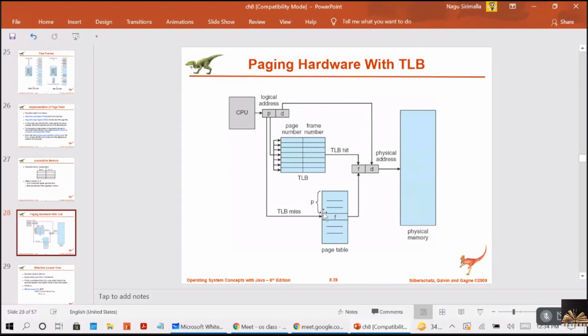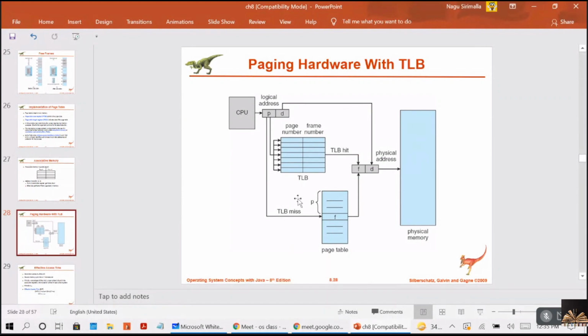And once, with the TLB miss, you get the data about the frame, then immediately this will be added to the TLB. That means the next time, if the CPU asks for this page again, you can directly get it from the TLB. Are you understanding?